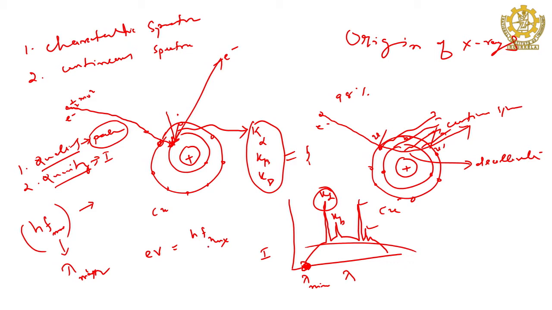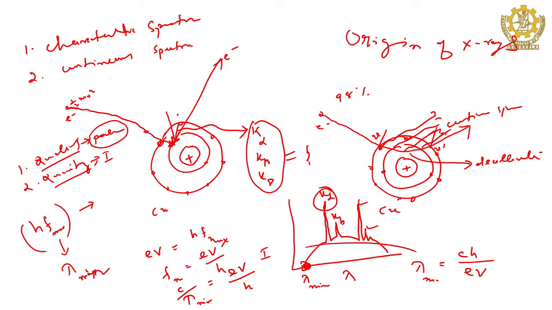So, that is why the photon energy is maximum, h f maximum, and therefore h f maximum is eV. Dividing by h, if you write this maximum frequency in terms of minimum wavelength, then obviously you can write c divided by lambda minimum. You know the relation. Then it is equal to eV divided by h. So, this gives us lambda minimum equal to c h divided by eV, right.